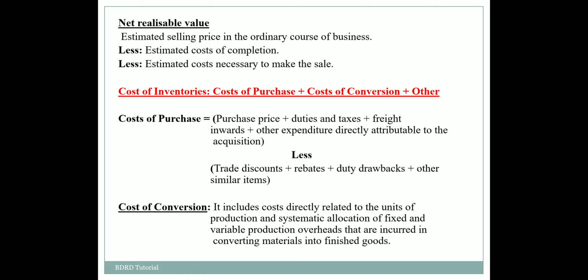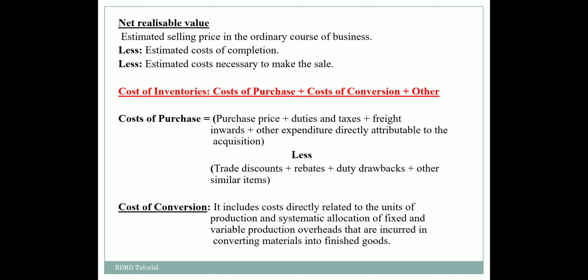And cost of inventories include cost of purchase plus cost of conversion and other costs. Now, what does cost of purchase include? It includes purchase price, duties and taxes, freight inwards, and other expenditure which is directly attributable to the acquisition. We can reduce trade discounts, rebates, duty drawbacks and other similar items from the gross amount, and the net amount will be the cost of purchase.